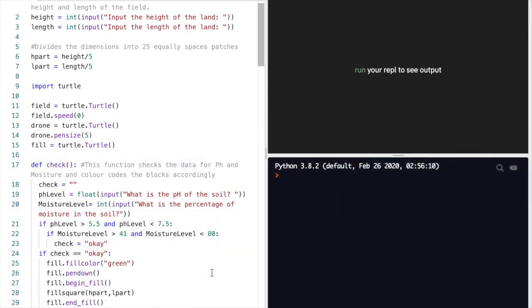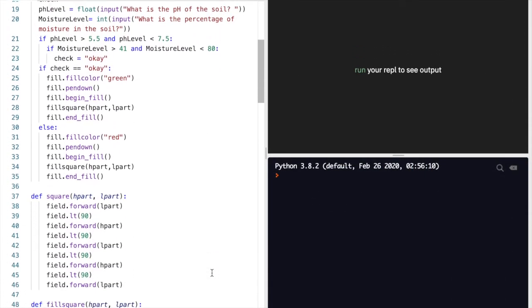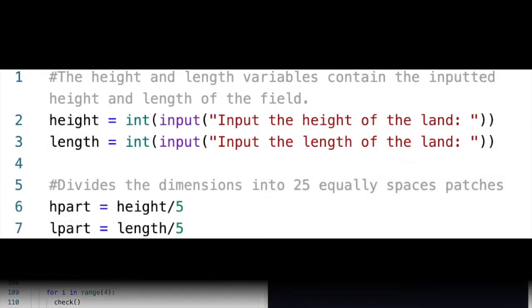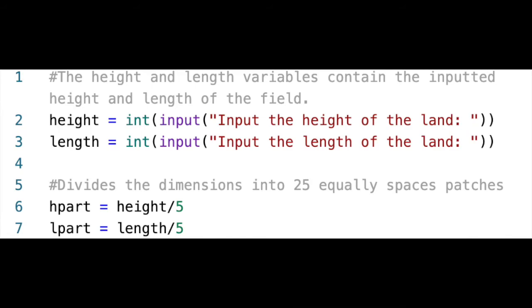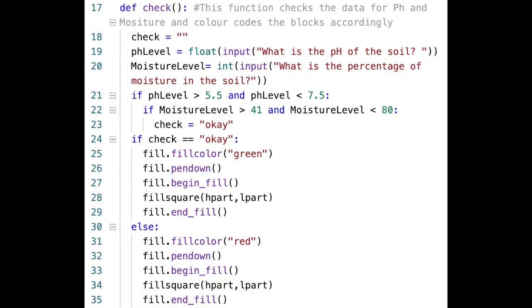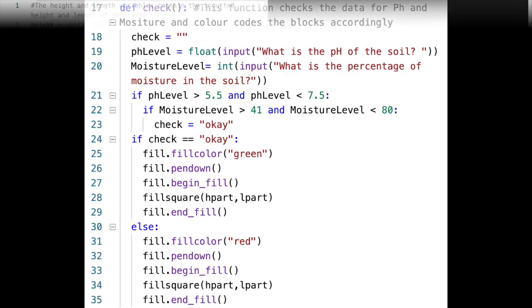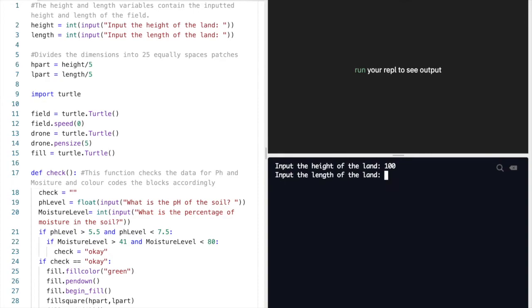This is some sample code we've written using Python to visually describe the output of the drone. The first part of the code shows the farmer inputting the dimensions of the field, which the program divides into 25 equal sections. The drone travels to each individual section and performs the necessary checks. If the checks produce values which are in an acceptable range, the section is colored green. If not, it is colored red. This provides a visual as well as written report for the farmer. We will now run the code to show you what happens.